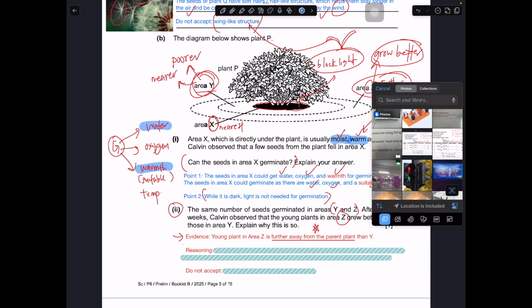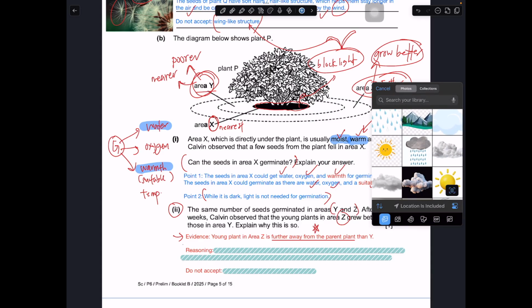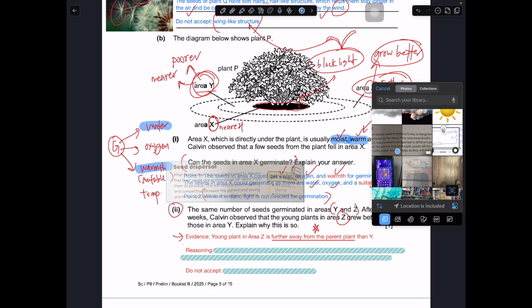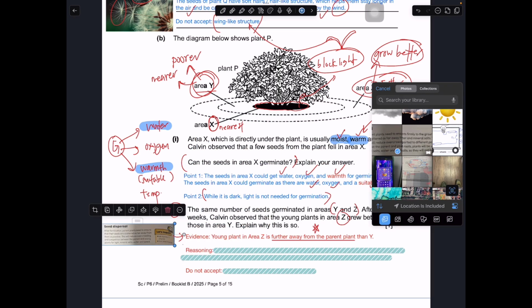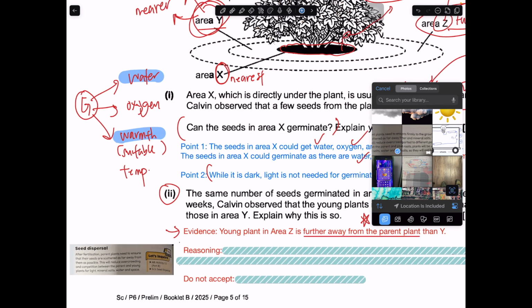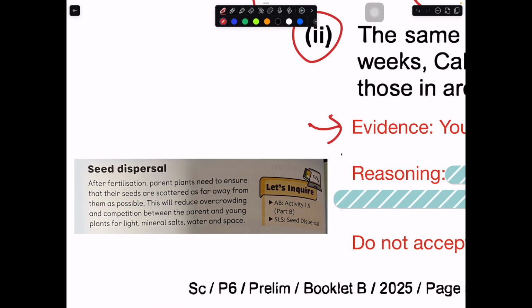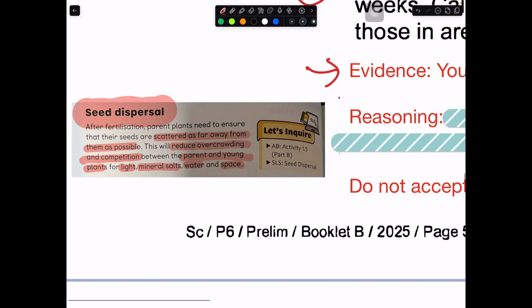So this is the time where you can refer back to your textbook. Okay, so this part over here is the key part in your textbook, which some of you might forget about. Let me just zoom it up. In this page called seed dispersal, you always have this part that talks about how after fertilization, plants need to ensure that their seeds are scattered as far away from them as possible. So that's the idea of dispersal. This reduces overcrowding and competition between parent plant and young plant for a few things like mineral salts, water, and space.